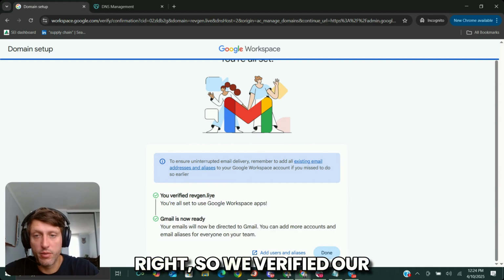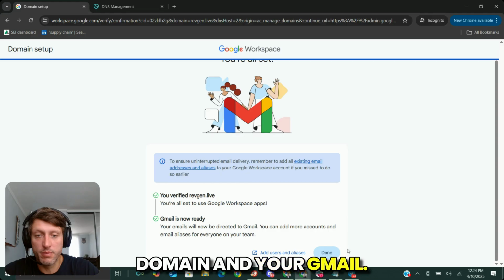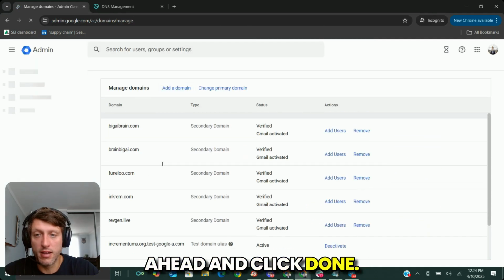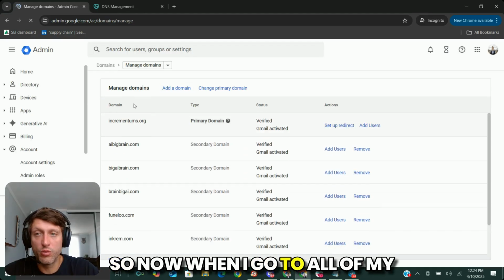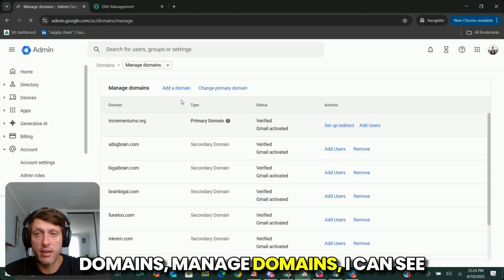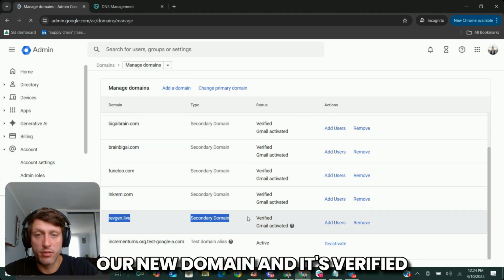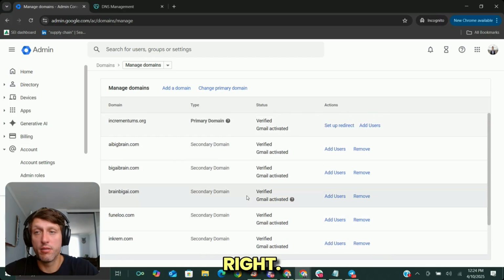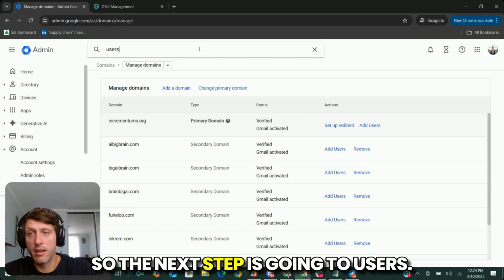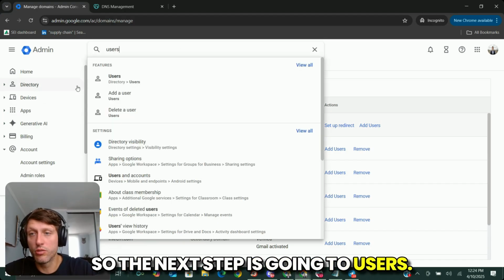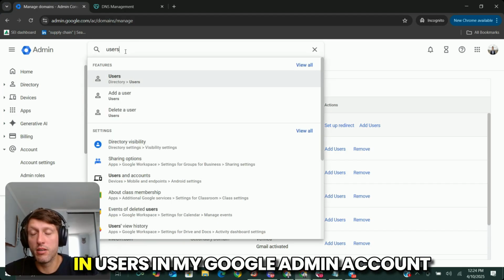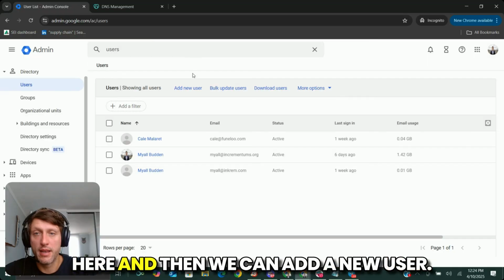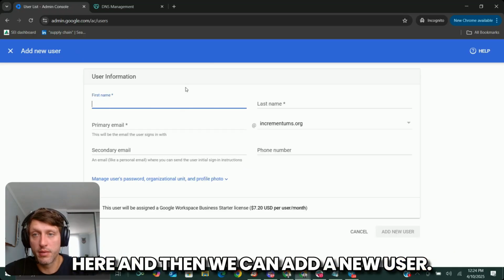steps, right? So we verified our domain and your Gmail. Our Gmail is now ready. So I'm going to go ahead and click done. So now when I go to all of my domains, manage domains, I can see our new domain and it's verified and Gmail has been activated, right? So the next step is going to users. So I'm just going to go ahead and type in users in my Google admin account here, and then we can add a new user, right?